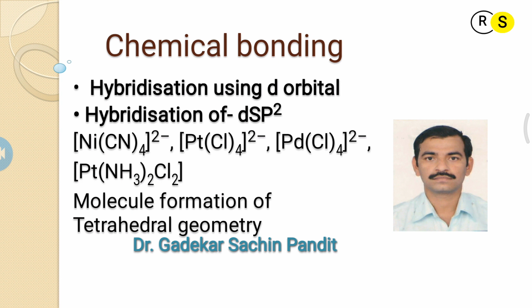Tetrahedral hybridization involves four bond pairs, which repel to form a tetrahedral geometry. The bond angle in a tetrahedral complex is 109 degrees 28 minutes. These points we discussed in the last lecture.